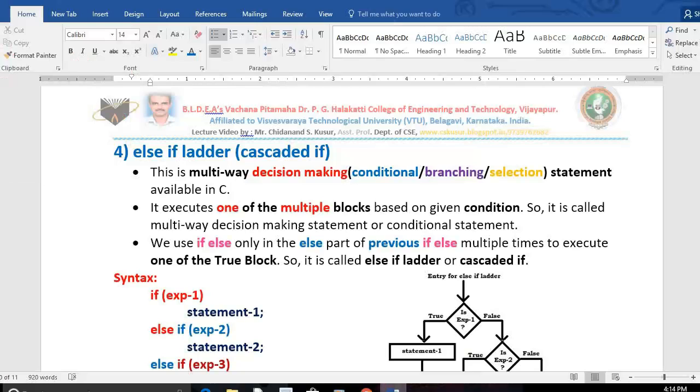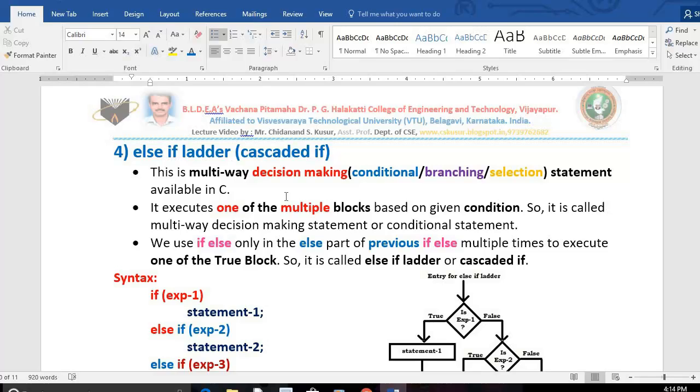In today's class I will teach you the fourth type of decision making statement available in C language, that is the else if ladder, or you can call it cascaded if also. What is it? That is what we are going to discuss.